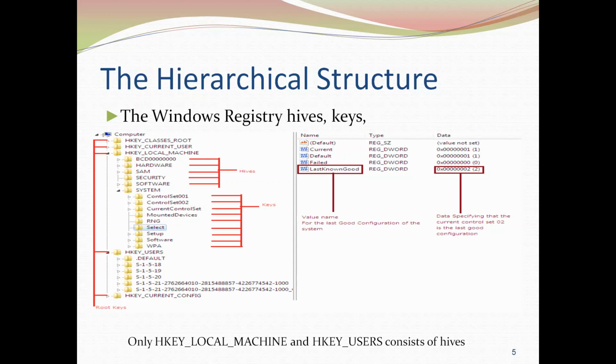Then we have the HKEY_CURRENT_CONFIG. This particular root key maintains the hardware profile, okay. That means whenever a particular computer system boots, whatever hardware is connected to your system at logon, and the software that is installed onto your computer system, that current configuration for those we can also see from the current configuration root key, okay.